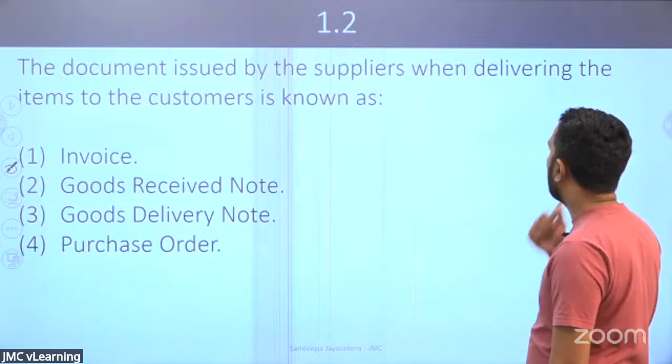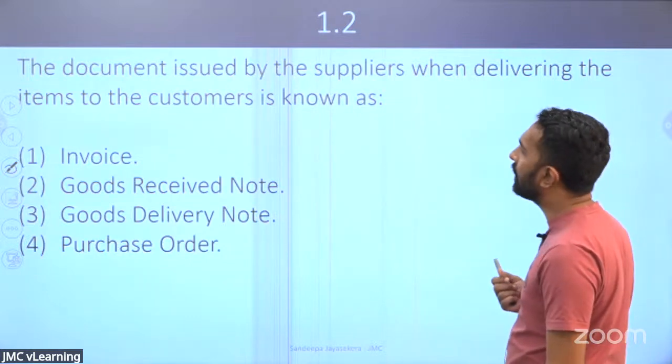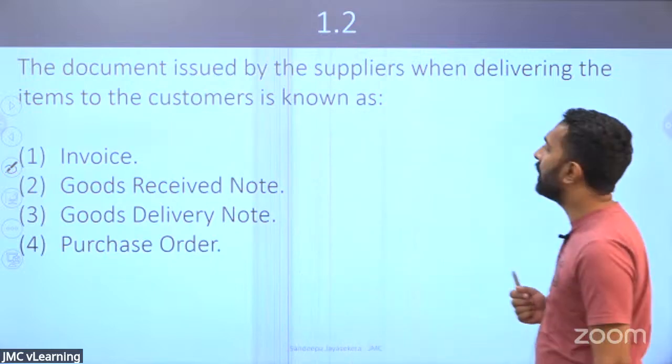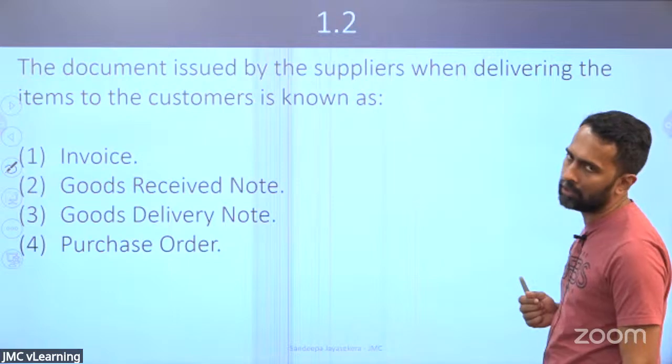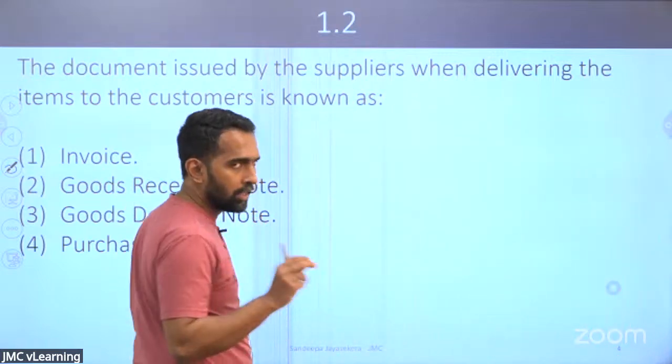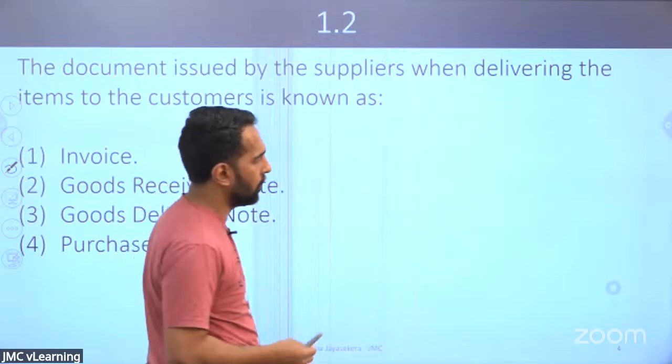A document issued by the suppliers when delivering the items to the customers is known as. Right. Now, regarding these other source documents, let me quickly revise your knowledge.